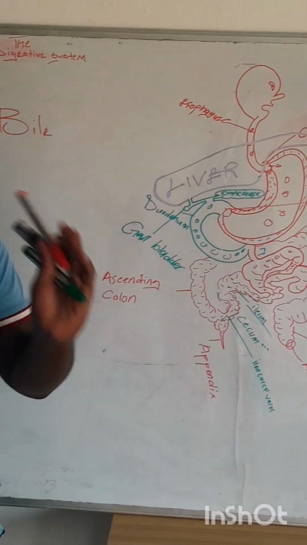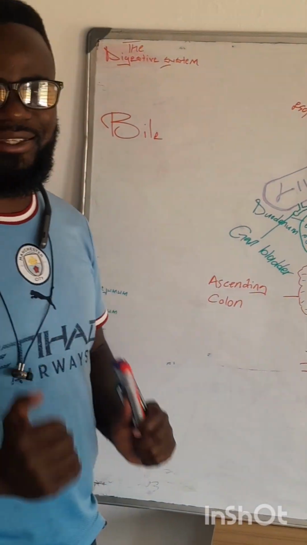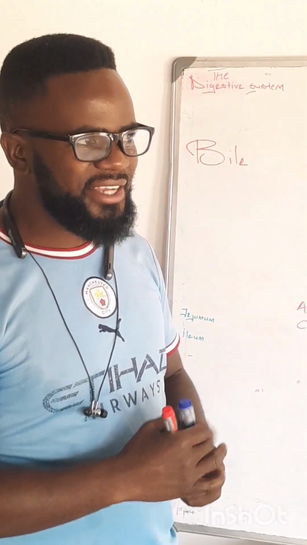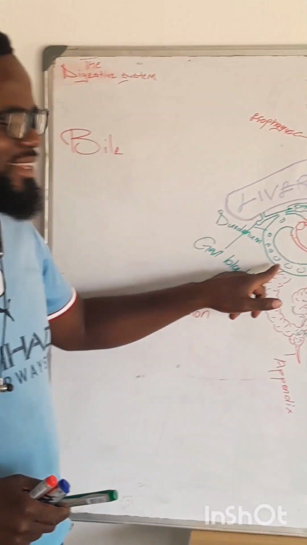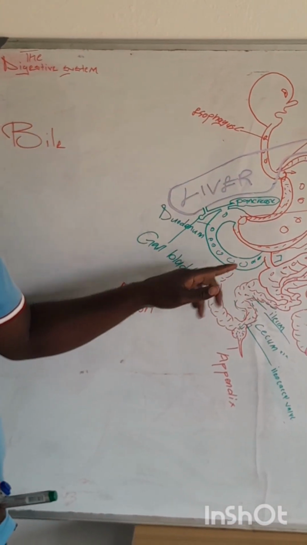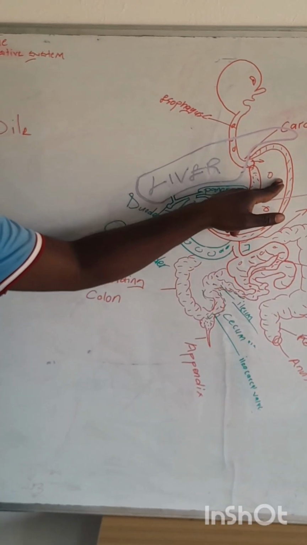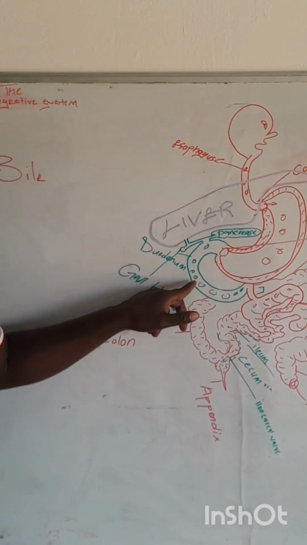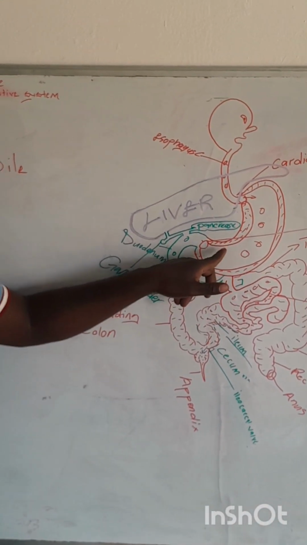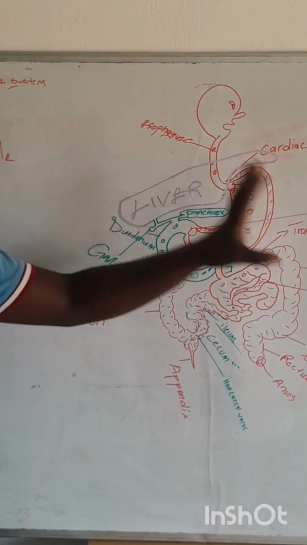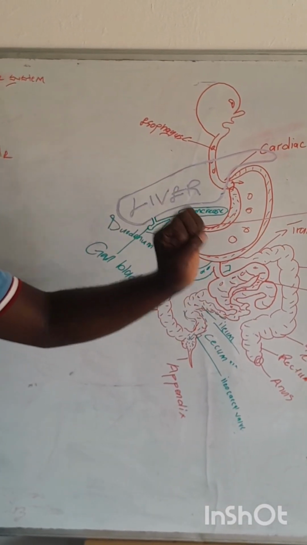To digest lipids. And where is that digestion happening? In the duodenum. Remember, in the stomach it was just carbohydrate digestion, protein digestion. For the lipids, it's happening in the duodenum. Why not in the stomach? Because we don't have bile to work on the lipids.